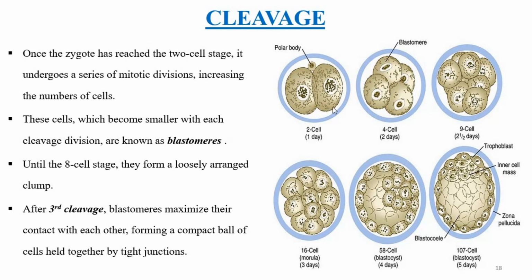On day 2, the 2 blastomeres are going to divide and form 4 cells. Day 2.5, the 4 cells are going to divide and form 8 cells. Day 3, the 8 blastomeres are going to divide and form 16 cells. Now, the 16-cell stage is what we call the morula.